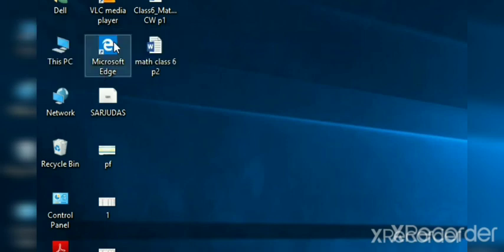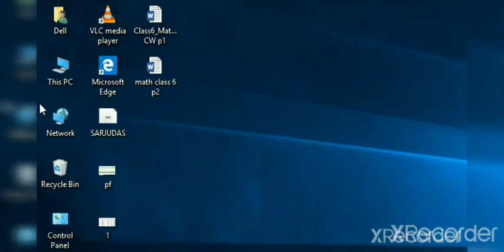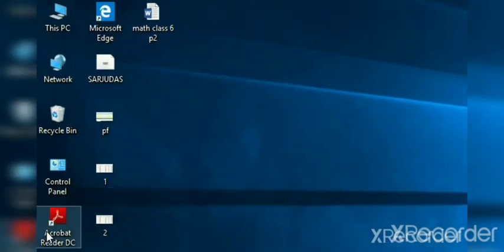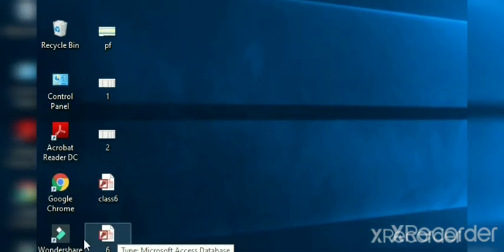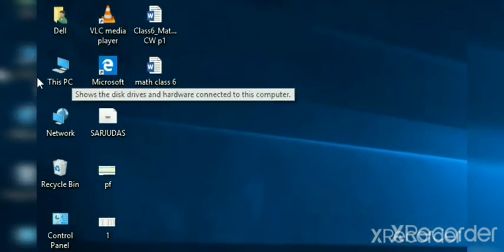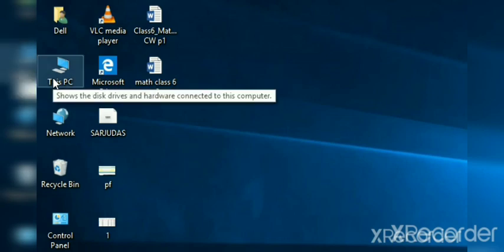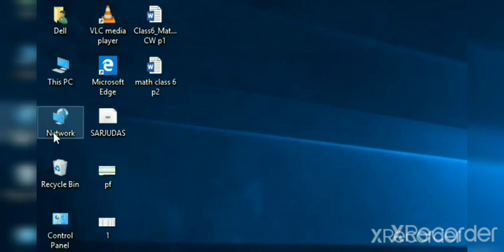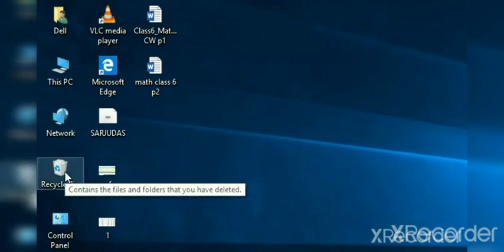First of all I want to show you the icons practically. These are all called icons: small pictures on a desktop are called icons. Where is the computer icon? Here it is. Double click on this icon and the computer window will open. This is the network icon, the recycle bin icon.